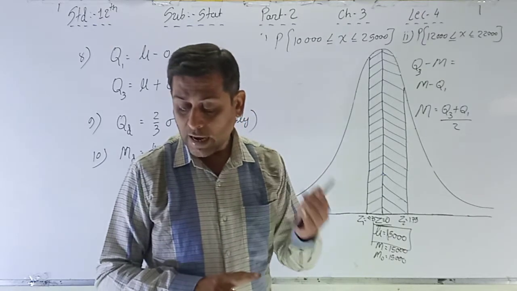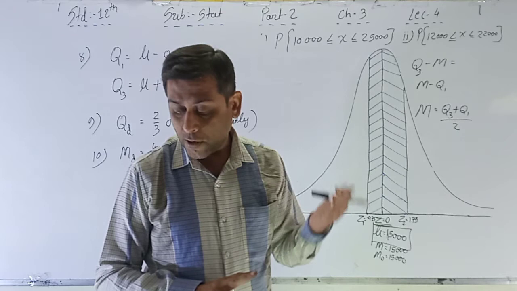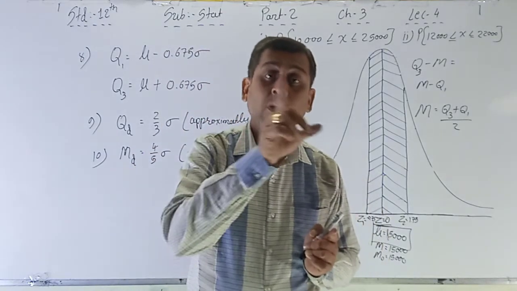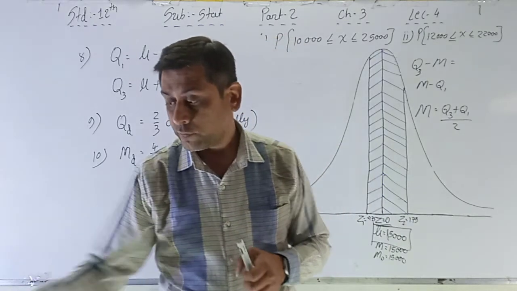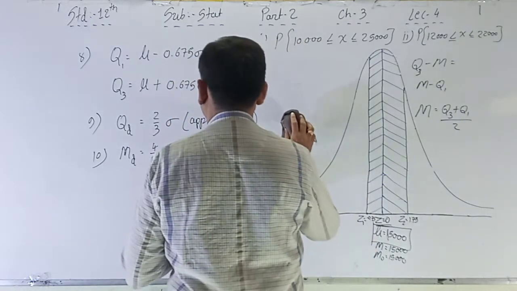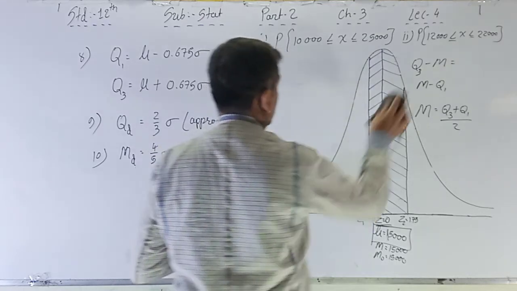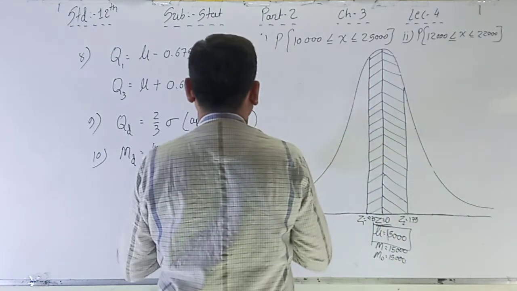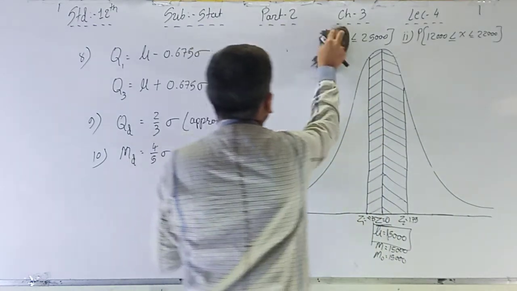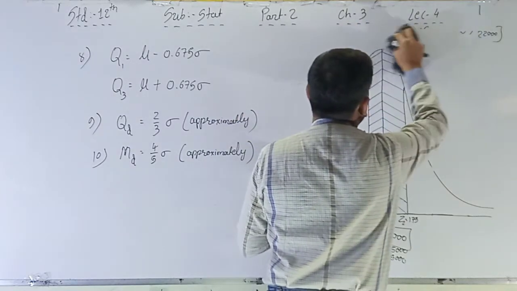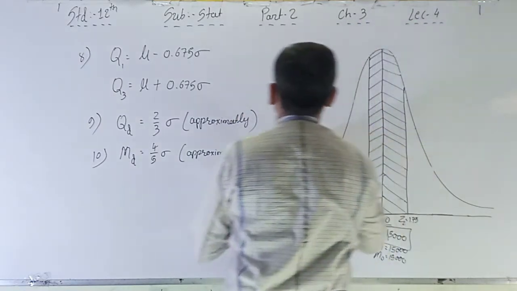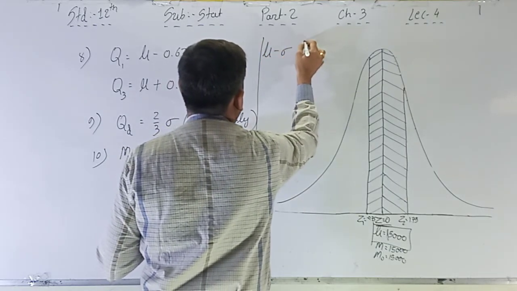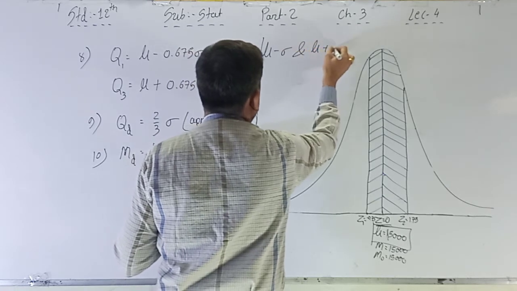Second point, the area under the curve between the perpendicular lines at mu minus sigma and mu plus sigma is